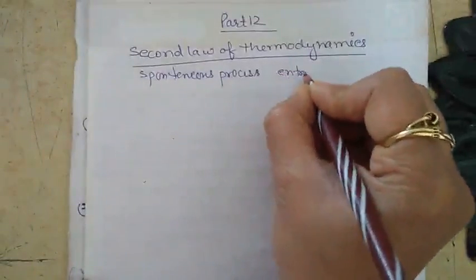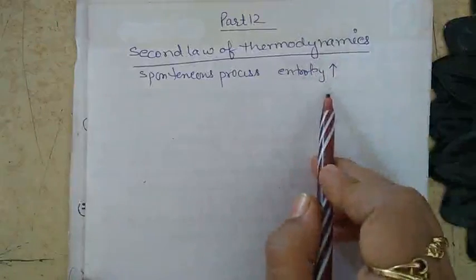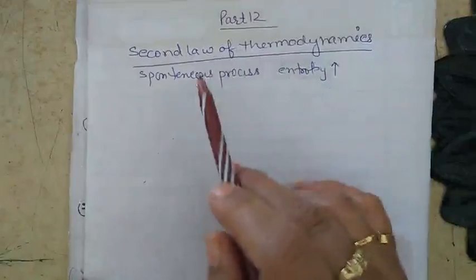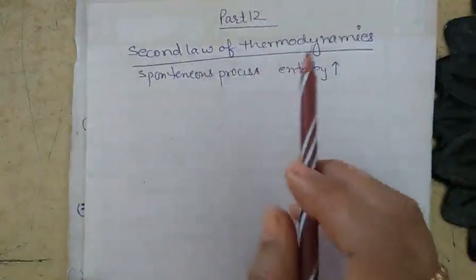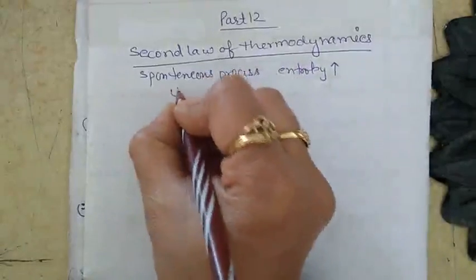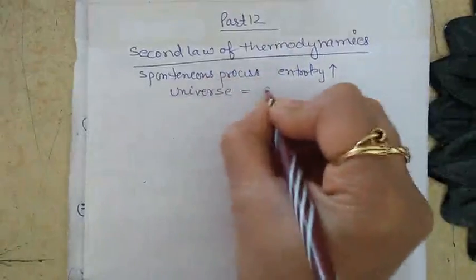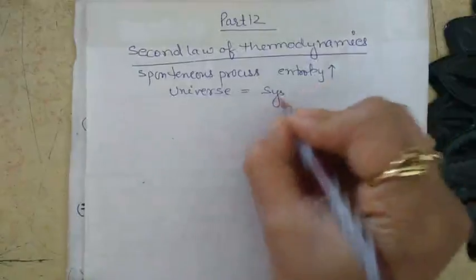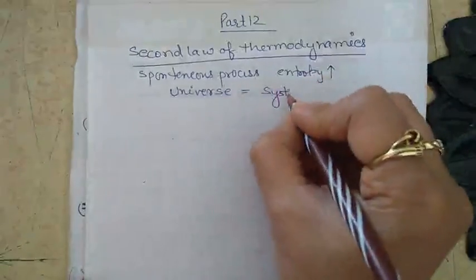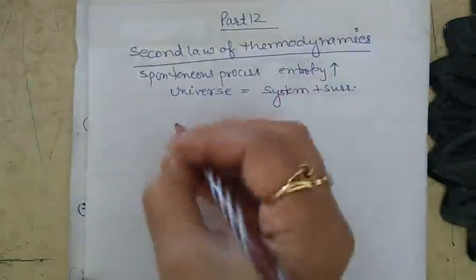In the above statement the term universe means the system and the surrounding, because earlier we have studied that the universe is the sum of system and surrounding.